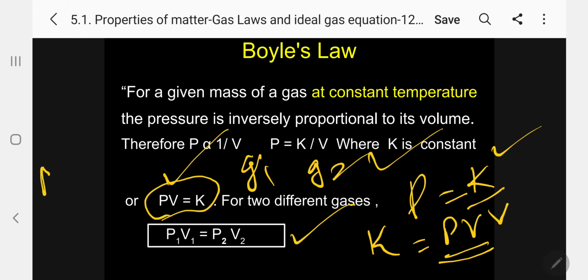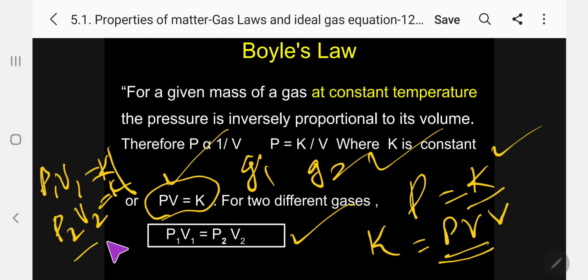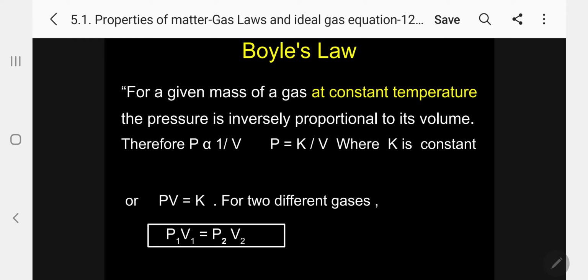Because P1 V1 equal to K, and P2 V2 also equal to K. The right sides are equal, so the left sides are also equal. You have to memorize this: whenever pressure and volumes are given at a constant temperature, think of Boyle's law and solve the problem.